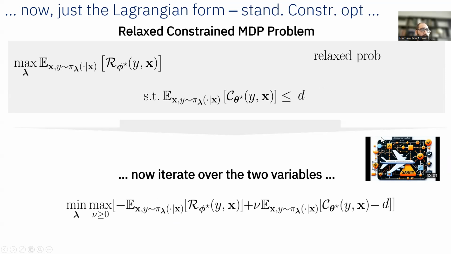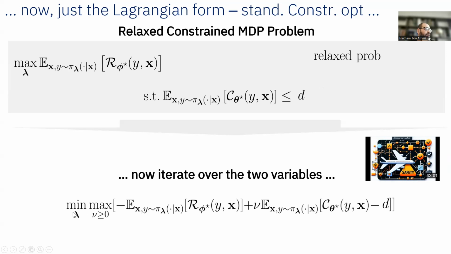And in this video here, where I describe one of our works, I actually detail this procedure and how you would solve it. So if you're interested, please have a look at this video, which will tell you more about why this is true. But for now, all we need to know is that we can transform a constraint problem into an unconstrained problem by writing the Lagrangian and following the standard constraint optimization setup.